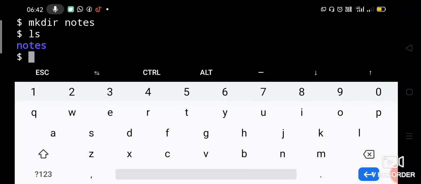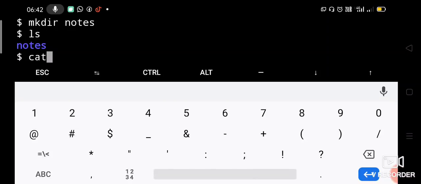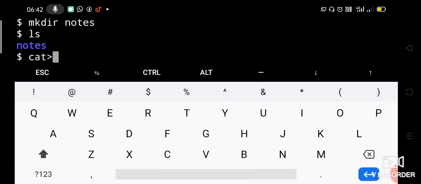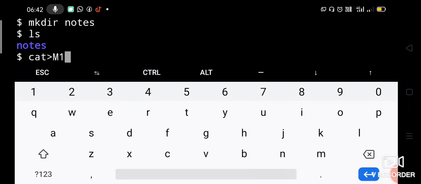So now how do we create the file? Either you create the file using the vi command or you create the file using the cat command with redirection. So let us create the files m1, m2, m3 with the cat command. Cat, redirection, m1, enter.